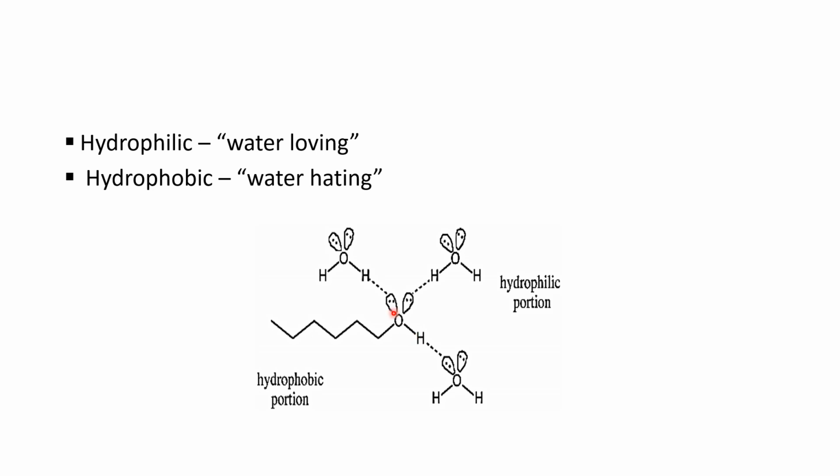For example, here you will see in this diagram, there is an interaction of this portion with other molecules of water. In the same way, this part of the diagram is in connection with another molecule of water. That's why we say it is the hydrophilic portion and it will attract water, but you will see no water molecule here because it is hydrophobic in nature, so it will repel water.